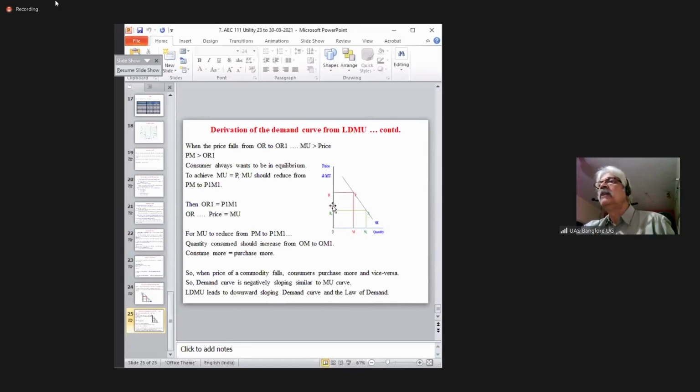Earlier, when the price was OR, he was purchasing OM quantity of the commodity, and he was getting PM utils of satisfaction. Then the price and the marginal utility were equal. But now, when the price comes down, he purchases more quantity. The marginal utility and the price become equal, but he'll be purchasing more.